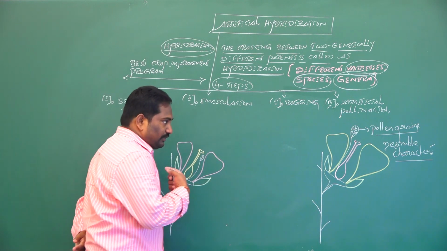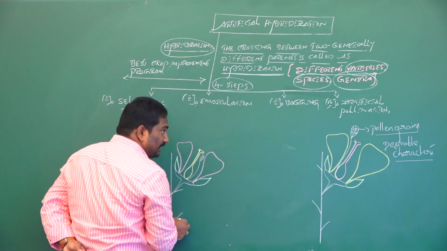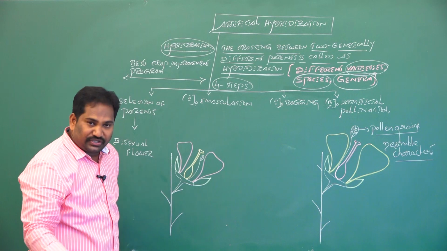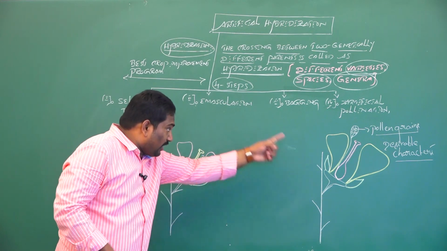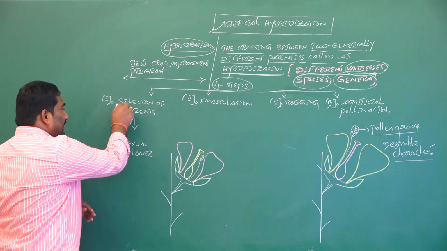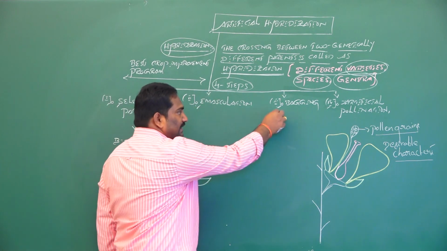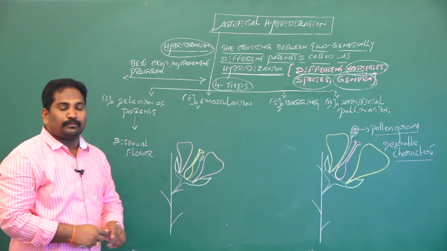I want to transfer these desirable pollen grains between these two genetically different species, from this anther to this stigma, artificially inside the lab. For this procedure, artificial hybridization requires 4 different steps: the first is selection of parents, the second is emasculation, the third is bagging, and the fourth is artificial pollination.